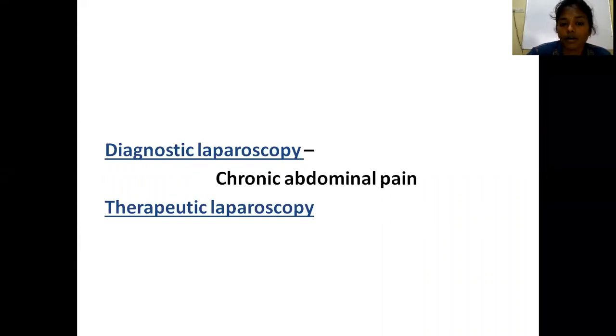When we advise many investigations for the patient and are not finding any cause for the chronic abdominal pain, then we opt for diagnostic laparoscopy. So laparoscopy can be used for investigative purposes and also for treatment purposes.